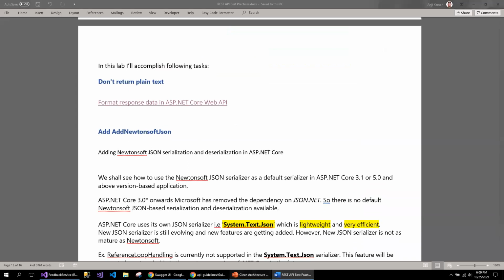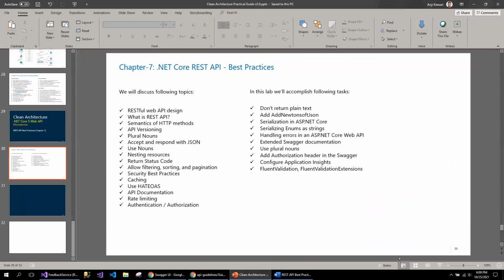Now, switch to the next one. As I mentioned, this video has two parts. The first part is the theory, and the second part is the lab work. So now I'm going to show what I have done, part of the lab work, from these best practices.